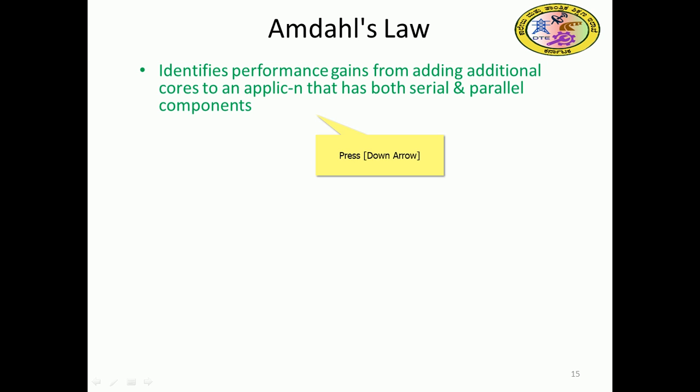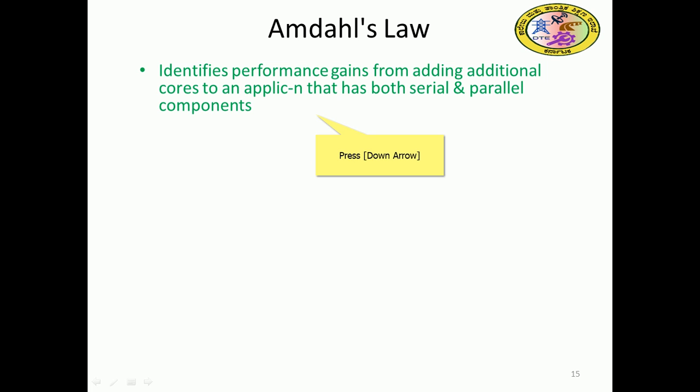There is definitely a certain amount of work in all problems that needs to be solved in a sequential way. Whatever problem you consider, you cannot solve it completely in parallel, because data sharing and dependencies will be there. Due to that, a certain amount of the problem space, problem domain, has to be solved in a sequential way. Sequential way means only one process is executed, and all the remaining threads and processes have to wait for that operation.